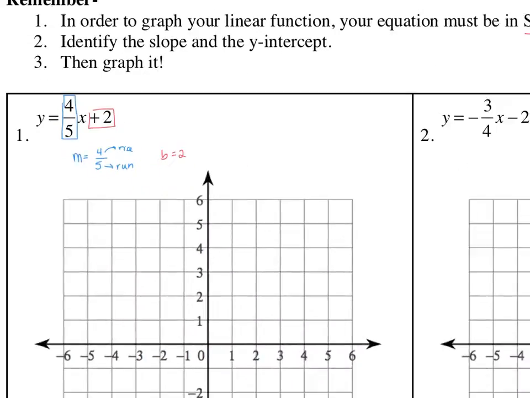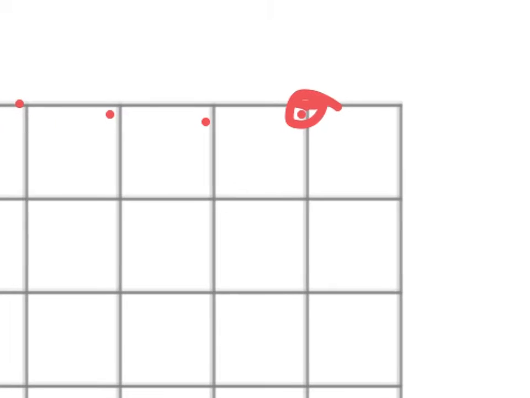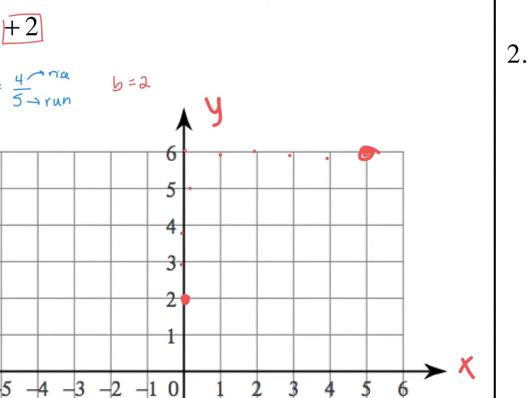So the first thing I'm going to do is go to my y-axis and then graph my y-intercept. I'm going to plot a point right there. I'm now going to rise up 4, so 1, 2, 3, 4, and then run 5. 1, 2, 3, 4, 5. I have a point right here. Let me erase those little dots. And now I have my 2 points plotted.